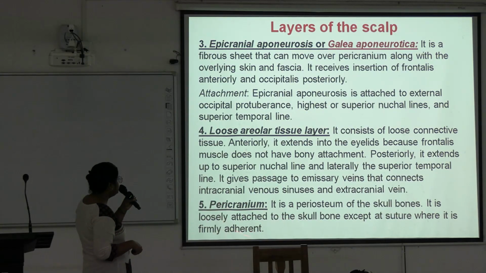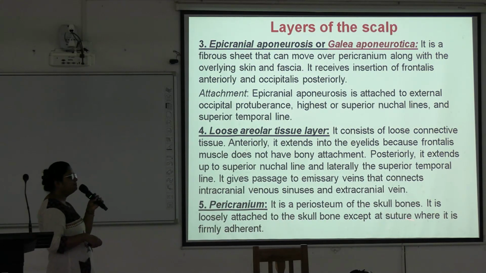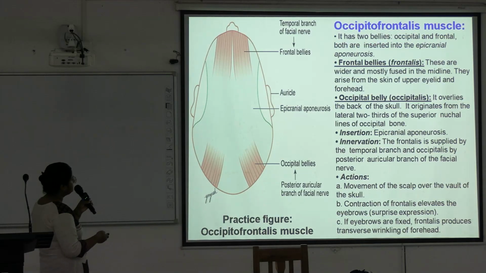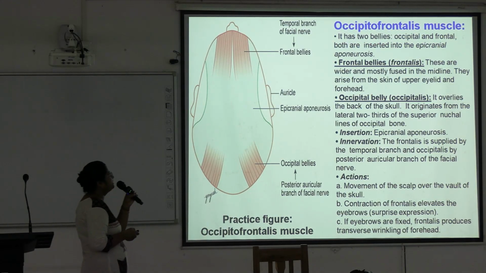Next is pericranium. It is the periosteum of the skull bones and it is loosely attached to the skull bone except at the sutures, where it is firmly adherent. Okay, so this is pericranium. So these are the 5 layers of the scalp. Next we will discuss the